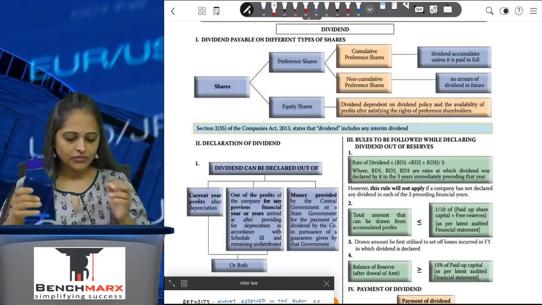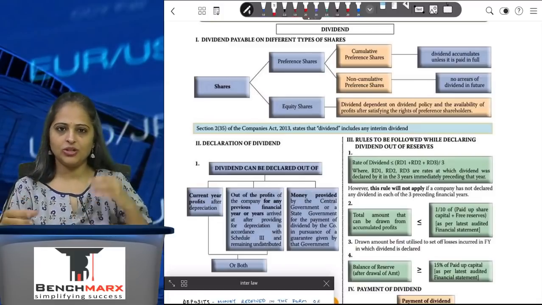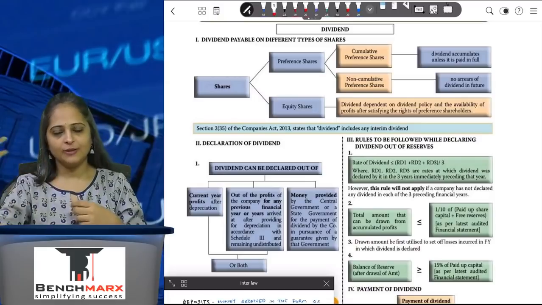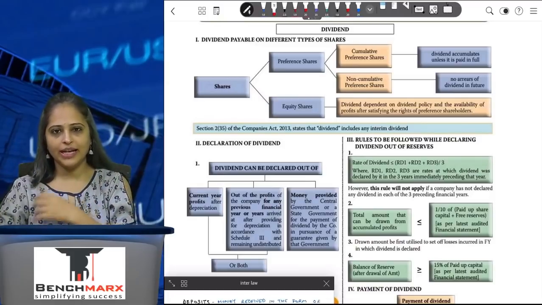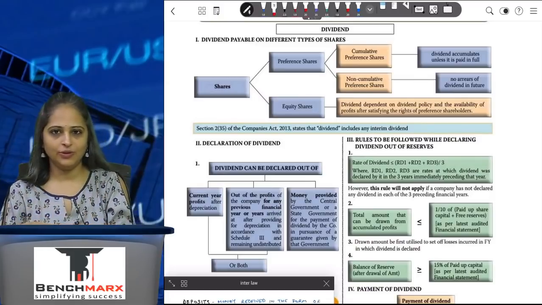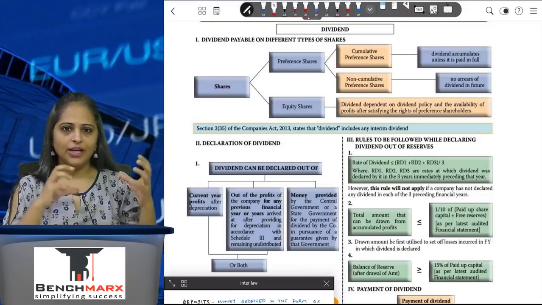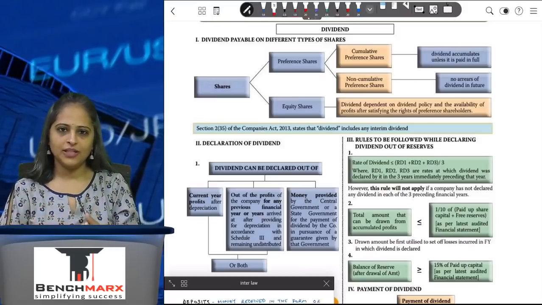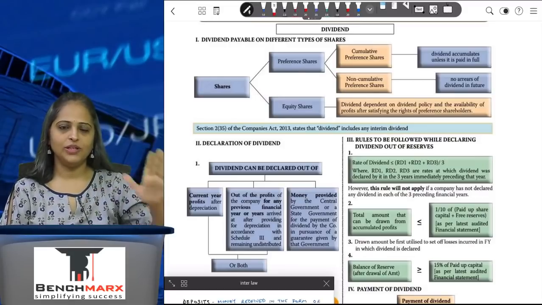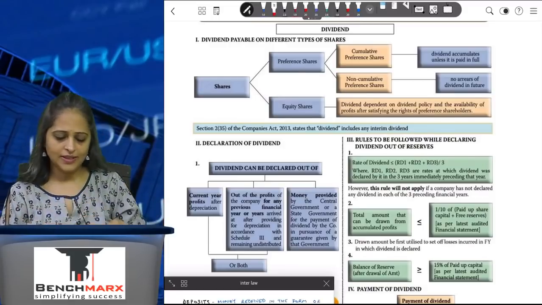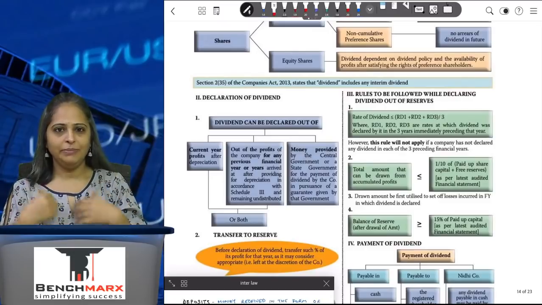Now dividend can be for preference shares and for equity shares. Preference shares' dividend will be fixed. If cumulative, it can be carried forward; if non-cumulative, then you will have to give it back in the same year. And equity shares, based on how much profit is available after paying off preference shareholders, will be available for equity shareholders. Dividend can be paid out of what?